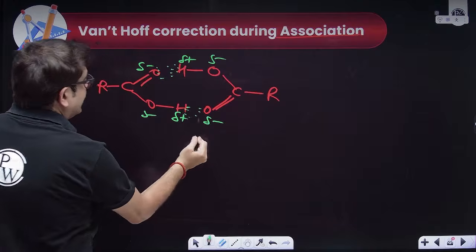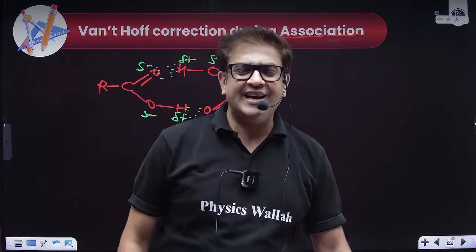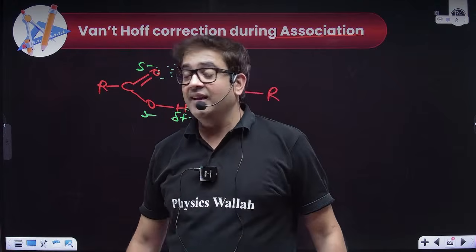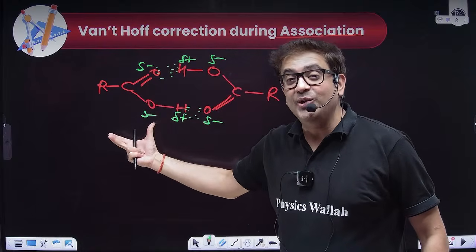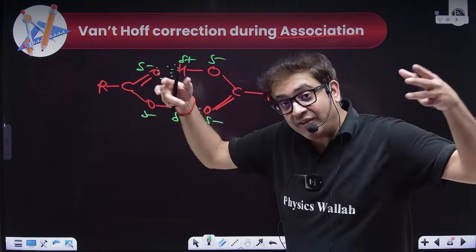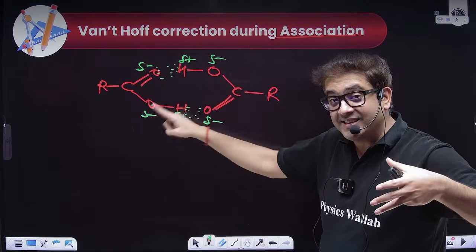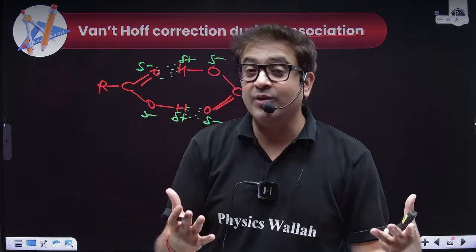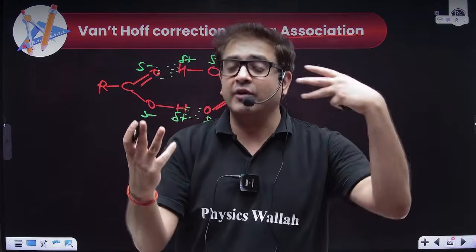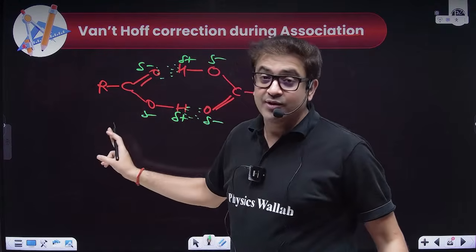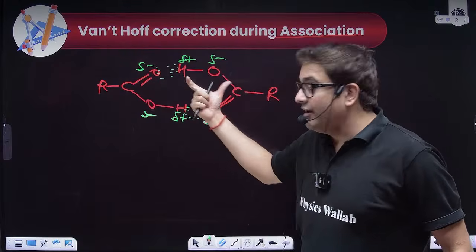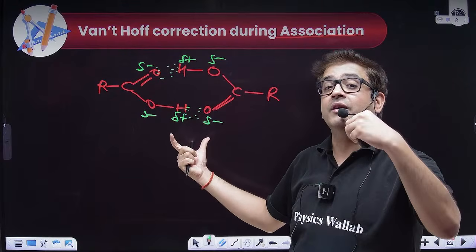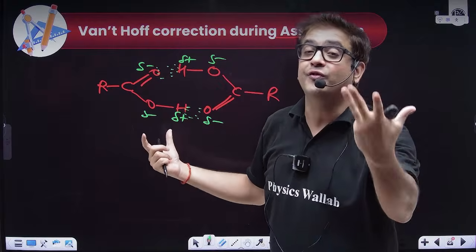For carboxylic acid, if we have mixed 100 molecules, then after dimerizing, because two molecules will behave as one, and colligative property has nothing to do with your nature, only your count, if I've added 100, they will dimerize and practically give a count of 50.